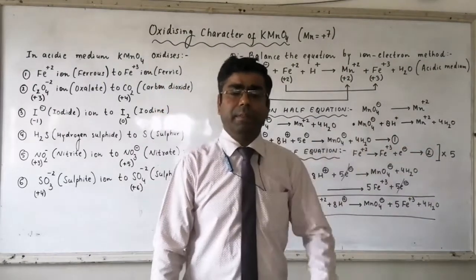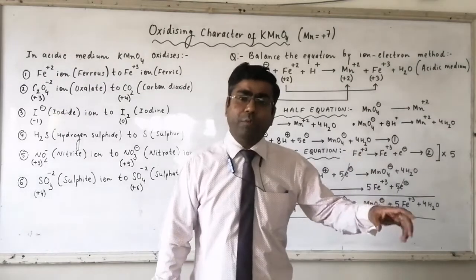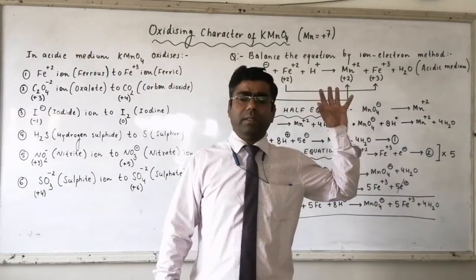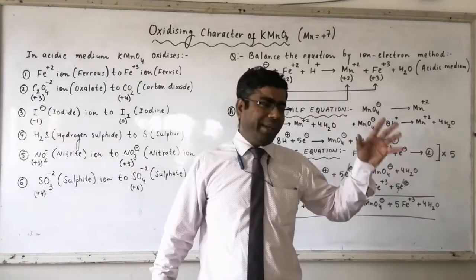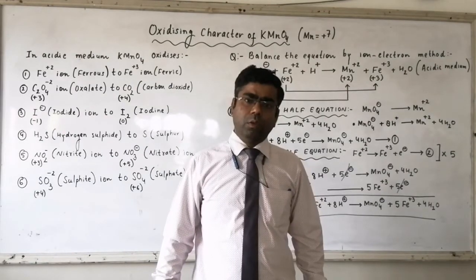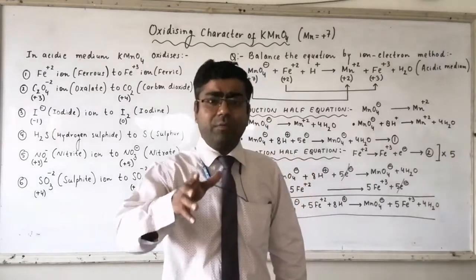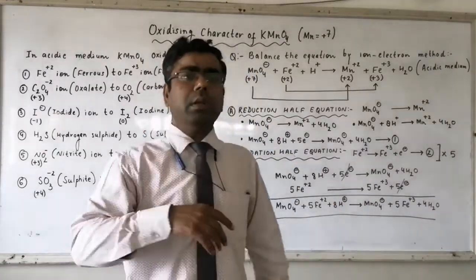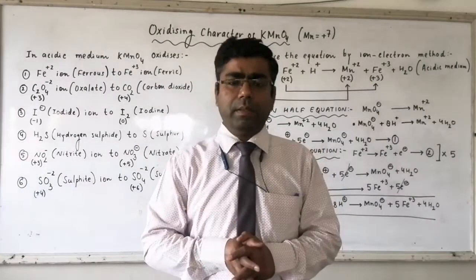Or FeSO4 will be converted to Fe2(SO4)3, ferric sulfate. Ferrous sulfate contains Fe2+ ion, and ferric sulfate contains Fe3+ ion. So all the compounds in which Fe is exhibiting the +2 state will be converted to compounds in which Fe exhibits the +3 state.